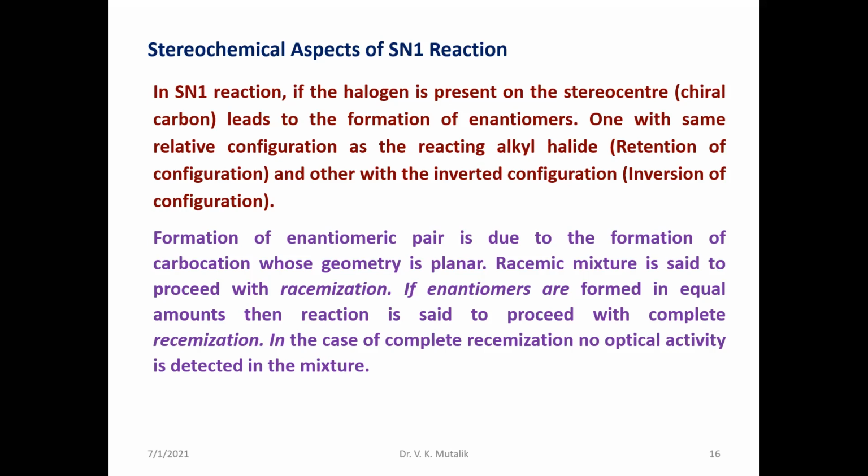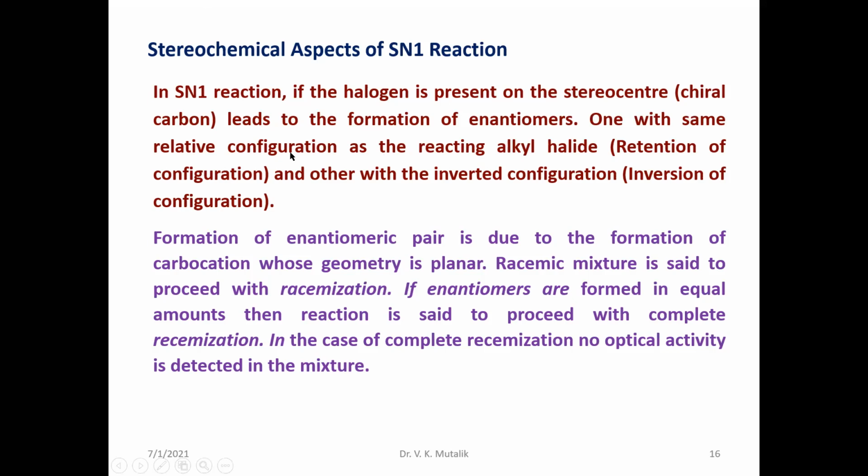If enantiomers are formed in equal amounts, then the reaction is said to proceed with complete racemization. So you will not find any optical activity, because the racemic mixture is optically inactive. In an SN1 reaction, if the halogen atom is present on the stereocenter, that is, if the alkyl halide is asymmetric in character, having a chiral center, it leads to the formation of enantiomers. Enantiomers are nothing but optical isomers which are mirror images of each other but not superimposable.